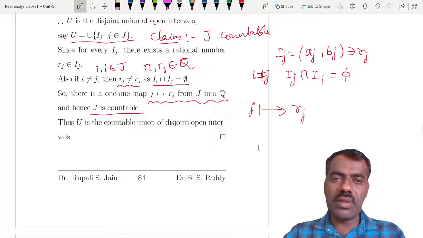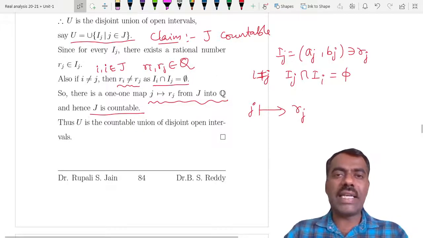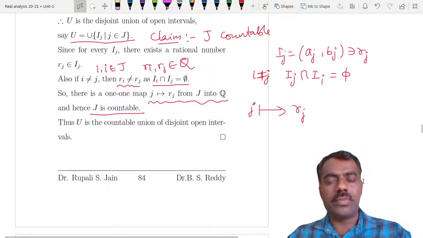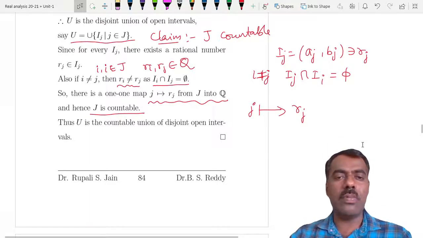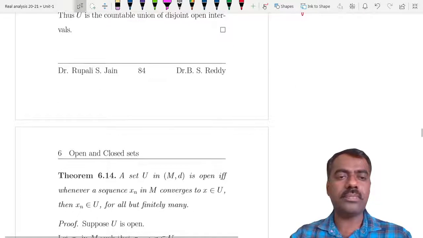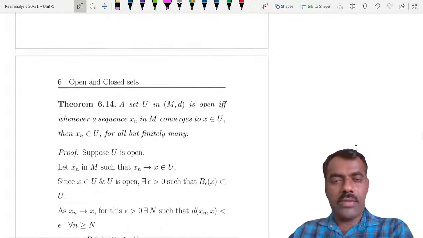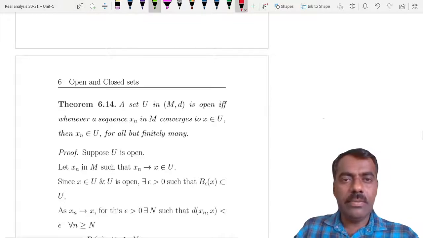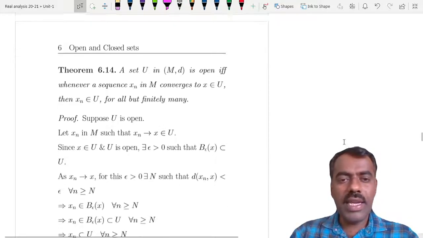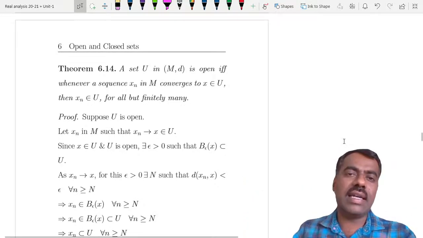So it is a beautiful theorem that any open set in R can be written as a countable union of disjoint open intervals of that form, right? Fine. Now we quickly see some relation between open sets and convergent sequences.